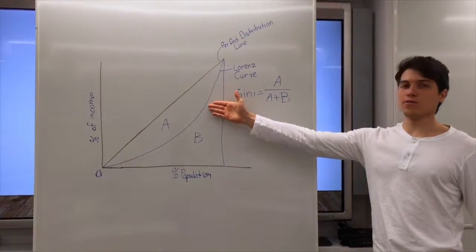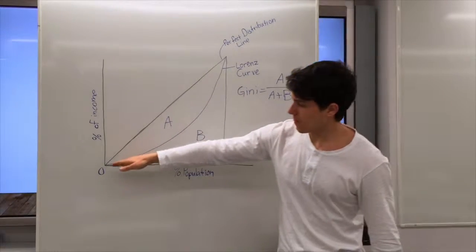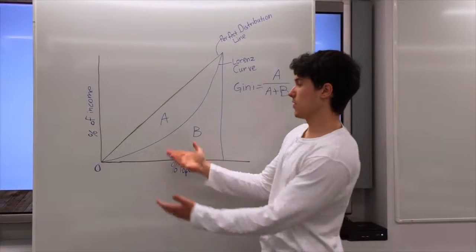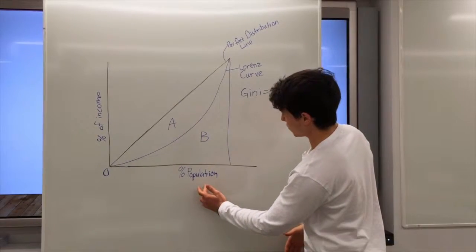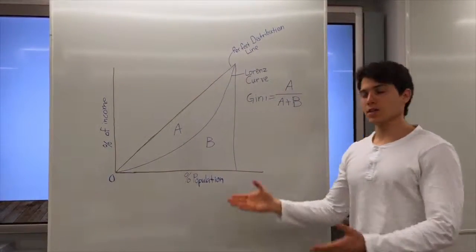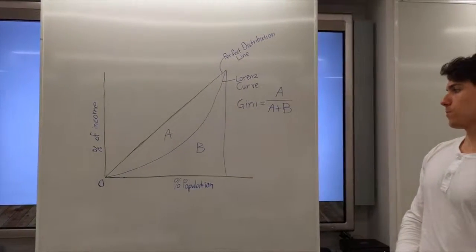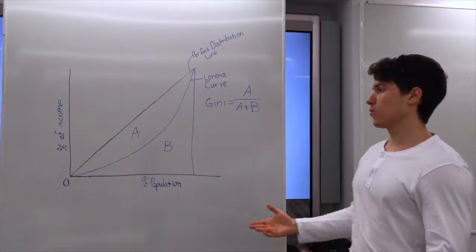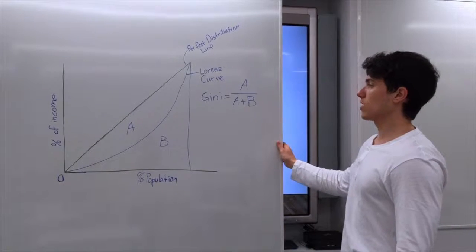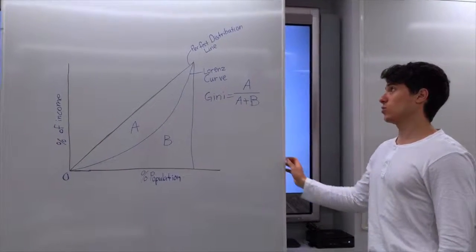This is the Lorenz curve for a given nation. As you can see, it slightly deviates away from the perfect distribution line. In this case, for example, you can see that 80% of the population would have much less than 80% of the income. This is a more common way that countries run, and the reason why is because it also gives incentives to work. So all countries have a small amount of income distribution, but we fear it's getting too large.